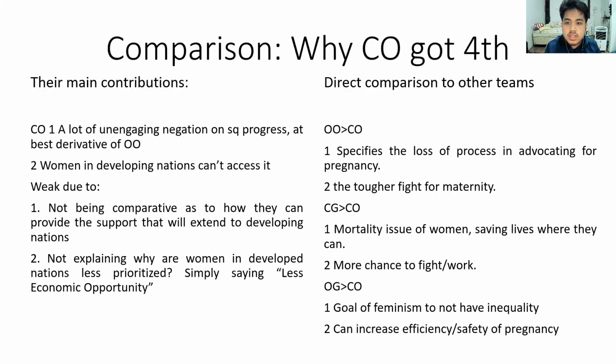First, let's go with the comparisons. Why did CO get fourth? Their main contributions were, number one, a lot of engaging negation on the status quo progress that is at best very derivative of OO. They talked about how though there will be a lot of support already. There's already a lot of progress in giving women maternity leave or giving them economic support as well. Although they might have had a few new examples here and there, most of this idea and the nuance that was brought was much stronger in OO. So we can't credit this to the CO case.